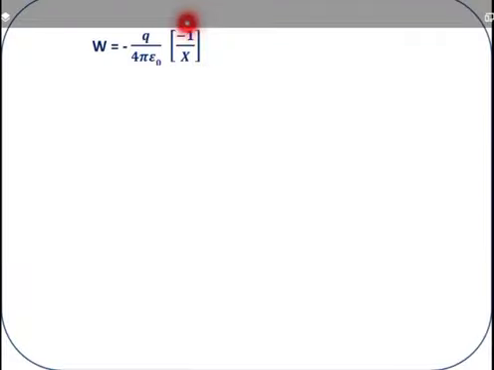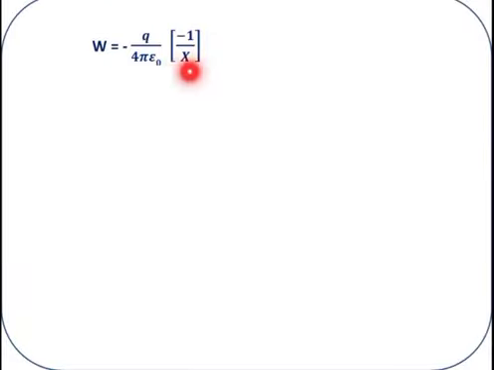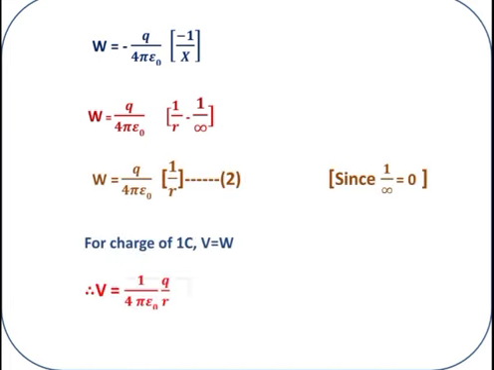After integration, how much do we get? Minus 1 by x. After integrating, we got this minus 1 by x. Then substitute the upper and lower limits, R and infinity, wherever x is present: first the upper limit, then minus the lower limit, according to the integration rule.